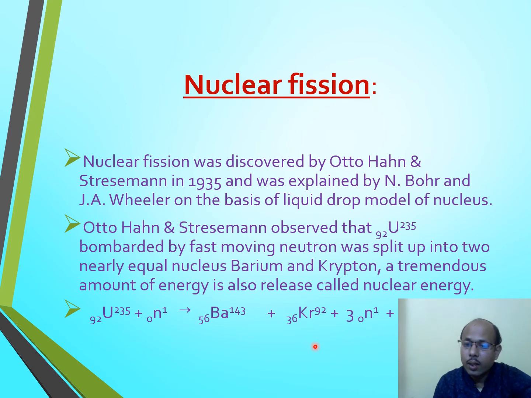Remember, this 200 mega electron volt of energy is released by only one uranium atom, and that is a tremendous amount of energy which cannot be released in any other reaction. That's why nuclear reactions are widely used for the production of electricity.